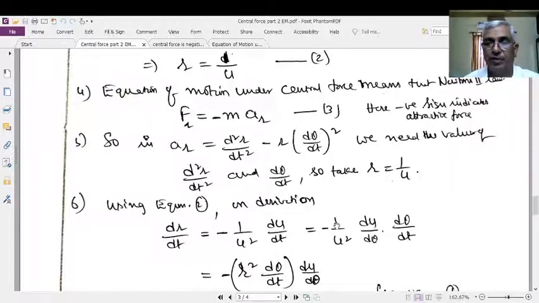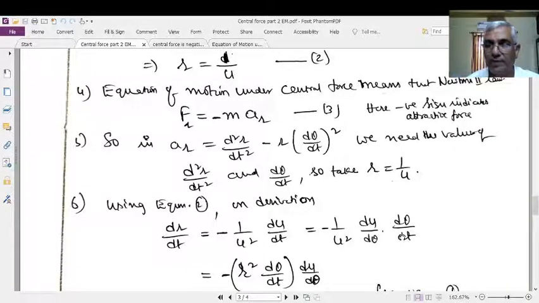This value, minus 1 by u square into du by d theta, is now converted into du by d theta and d theta by dt. The d theta will cancel and you will get your own du by dt.